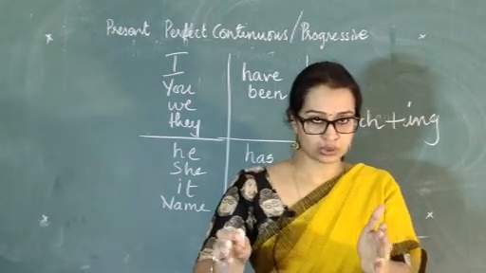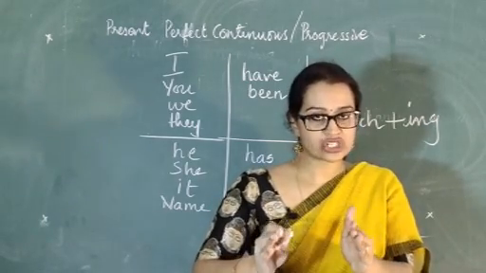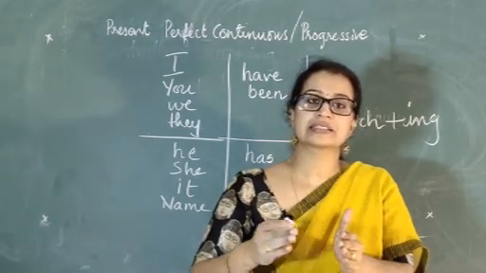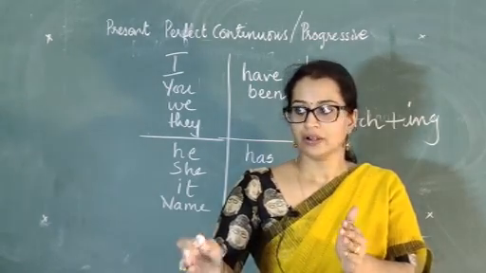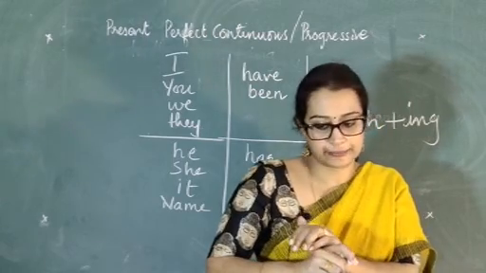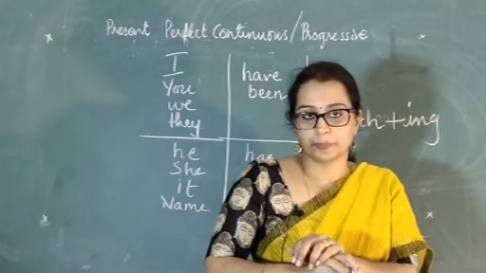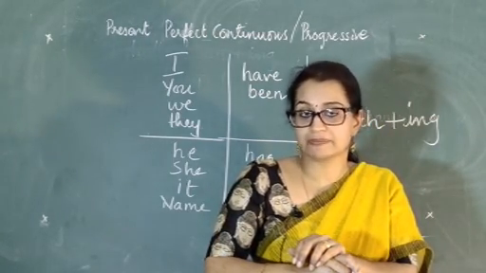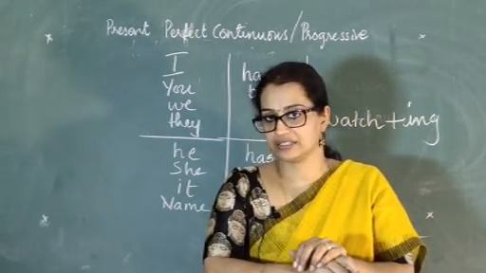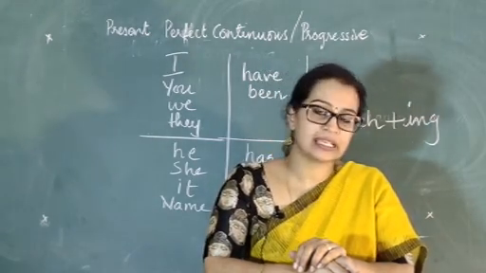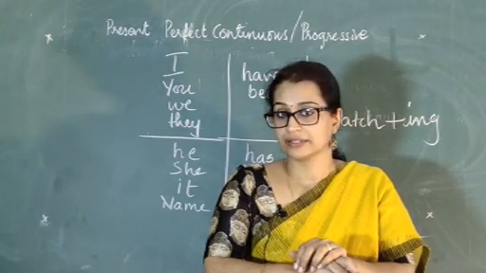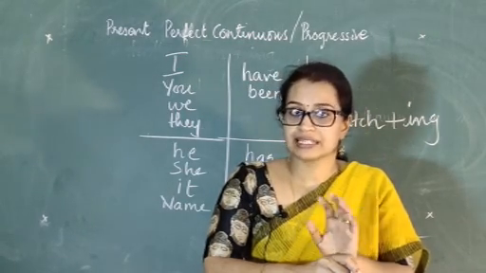The first rule is an action that starts in the past but is still continuing. That's the example we saw in the beginning: I have been cooking dinner. Another example would be he has been sleeping for 5 hours. Okay, that is, he's still sleeping.